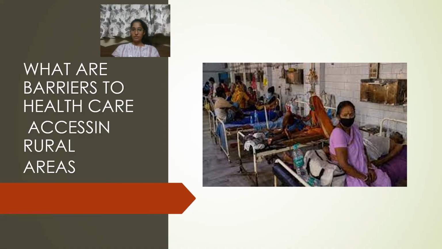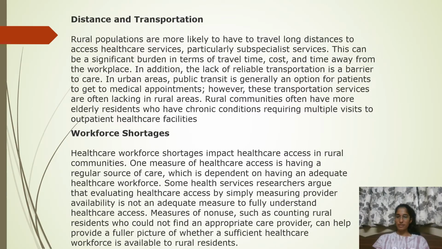What are barriers to healthcare access in rural areas? First, distance and transportation. Rural populations are more likely to have to travel long distances to access healthcare services. In addition, the lack of reliable transportation is a barrier to care. In urban areas, public transit is generally an option for patients to get to medical appointments. However, these transportation services are often lagging in rural areas.